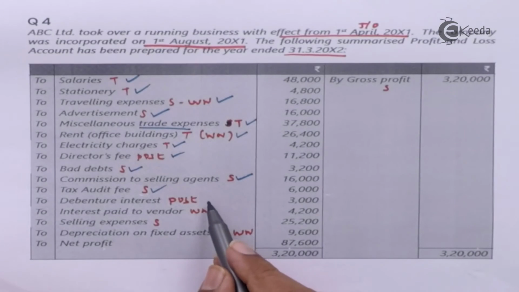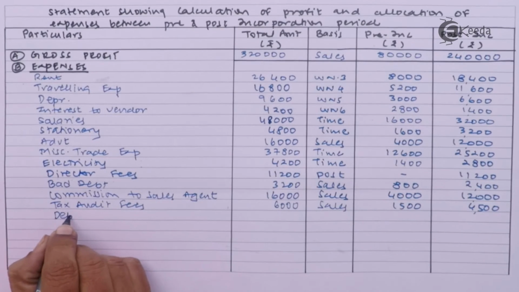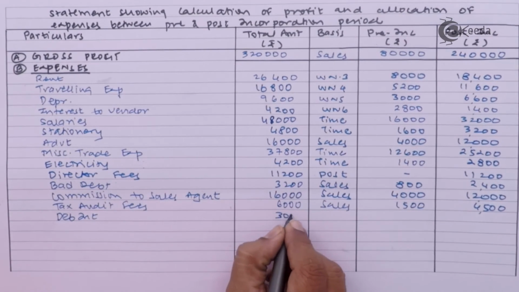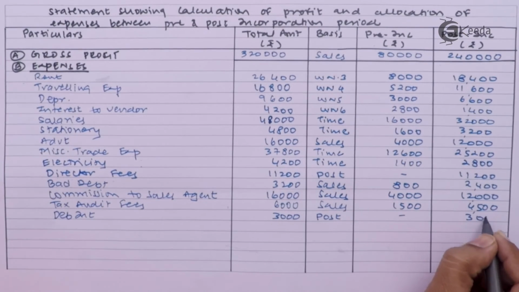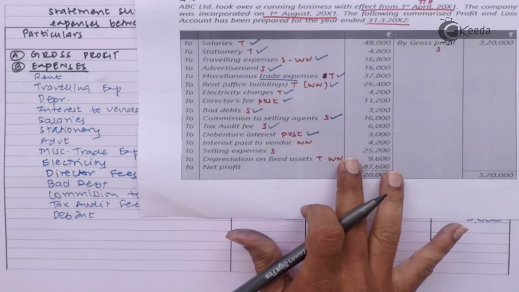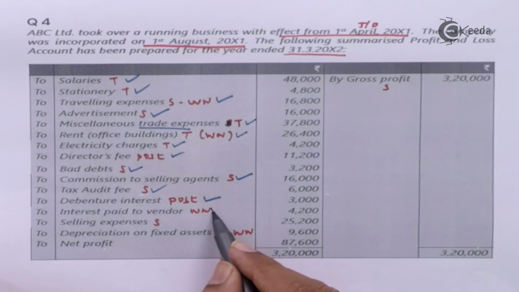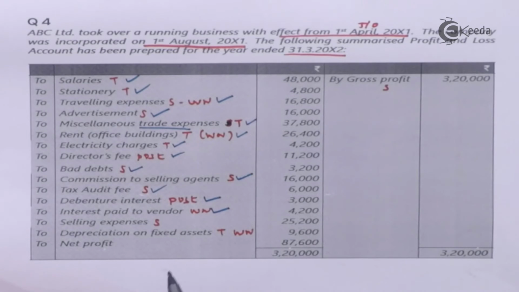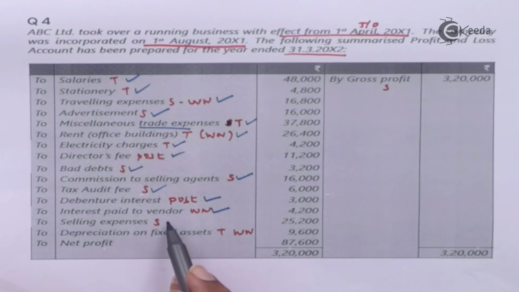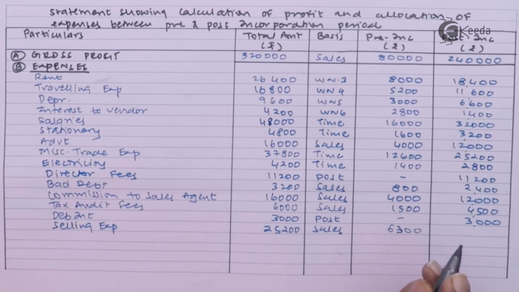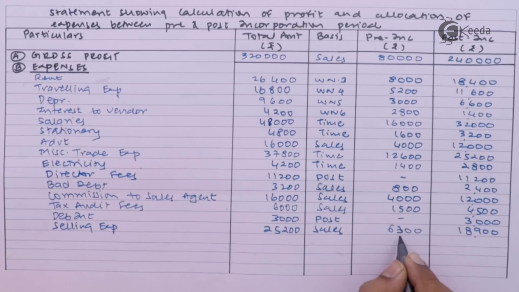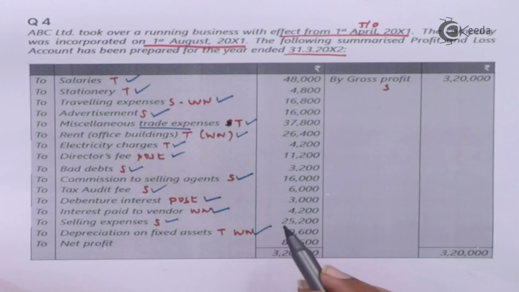Next, debenture interest will be taken in post. Interest paid to vendor, we have already considered this. Selling expenses will be taken on sales basis 1:3. We have divided 18,900 in the ratio 1:3. Depreciation we have already considered in our working.